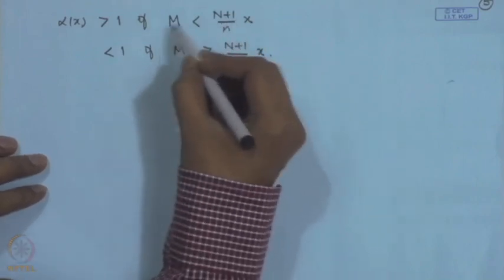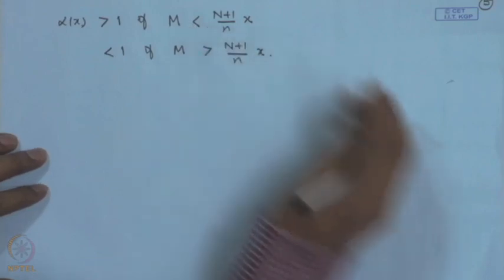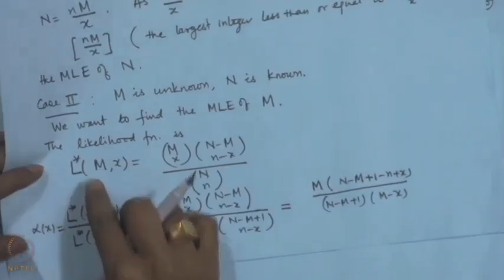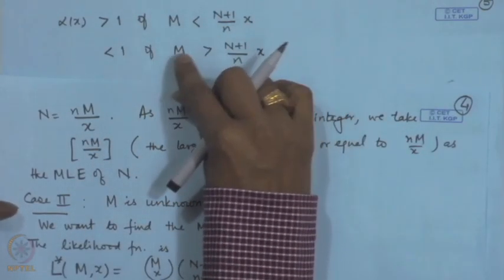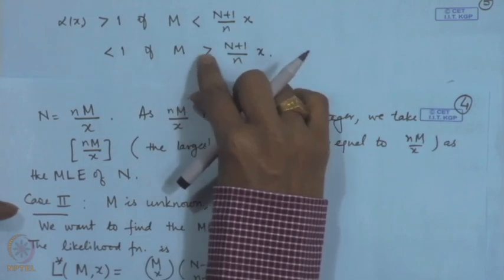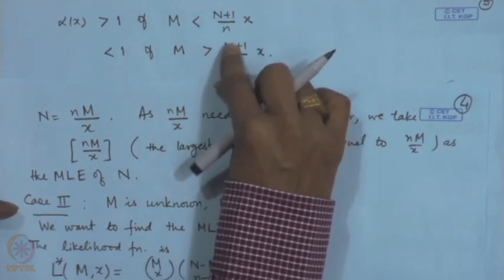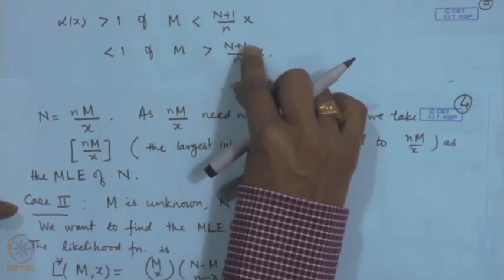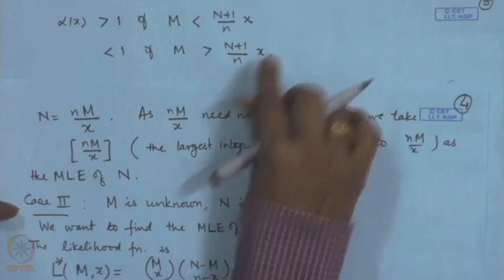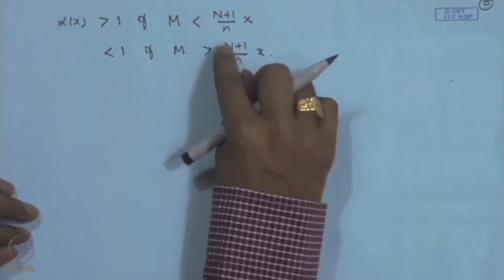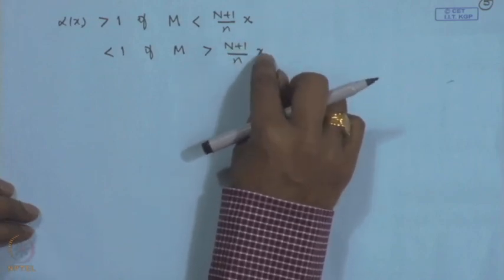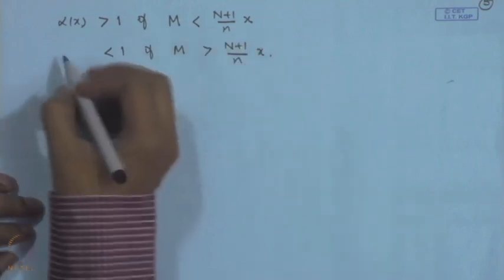So, we can easily see that the L star function is increasing for m less than n plus 1 by n into x, and it will start decreasing for m greater than this. Therefore, the maximum will be attained at n plus 1 by n into x, and therefore, we can consider the integral part of this as the maximum likelihood estimator for m.